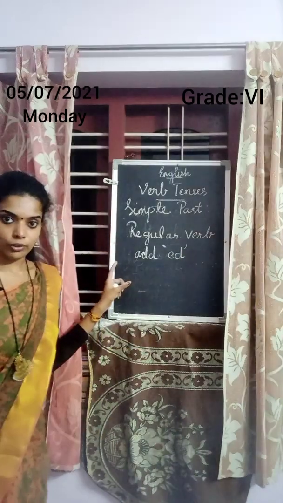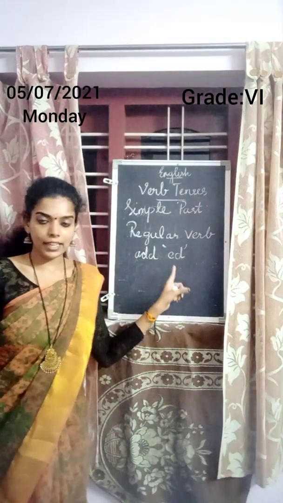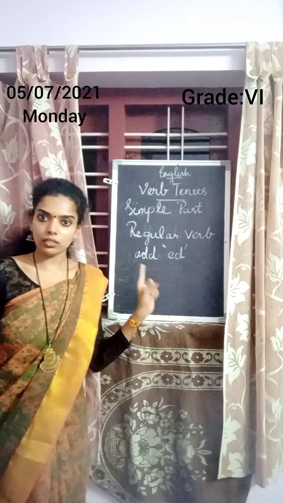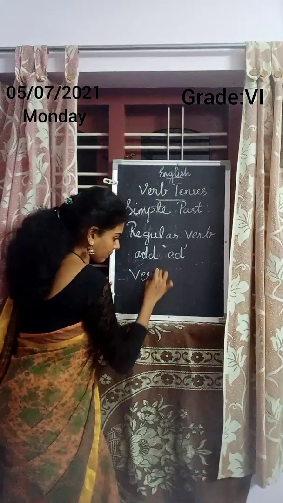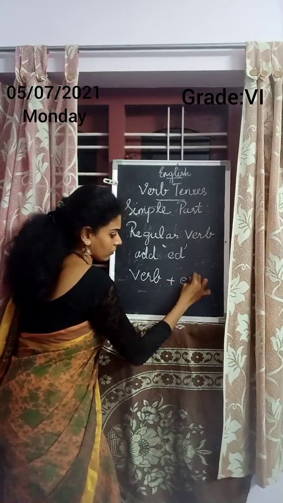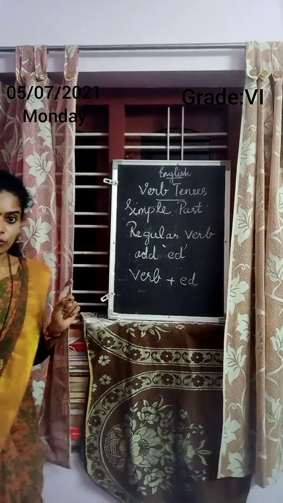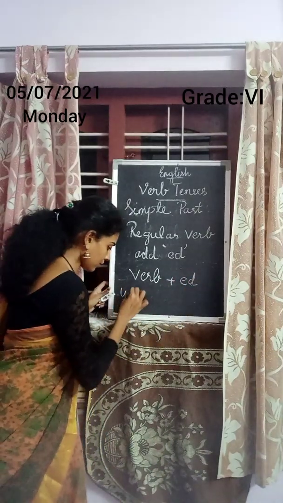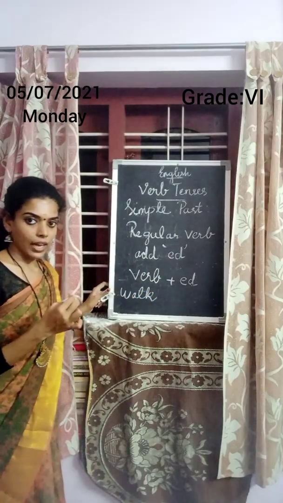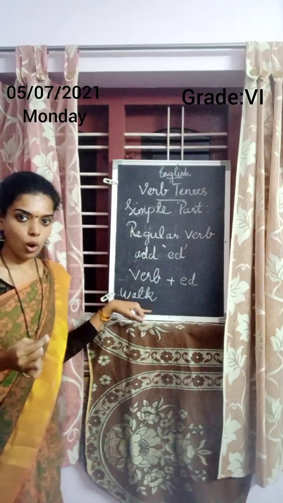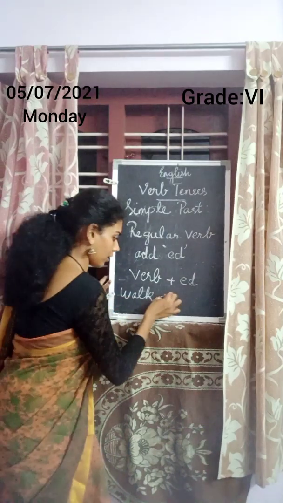So, for regular verbs, we need to add ed in the past. Okay, ed to the verb. That is verb plus ed. If the verb is walk, in the past tense we need to add ed to walk. So it will become walked.